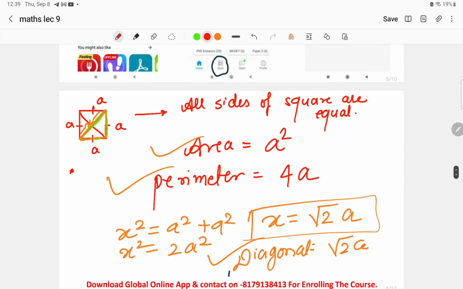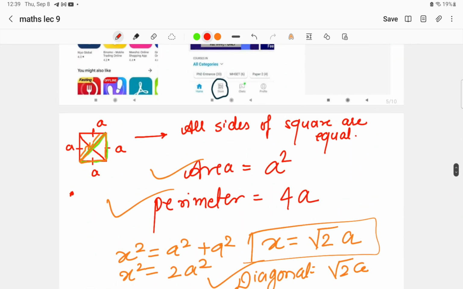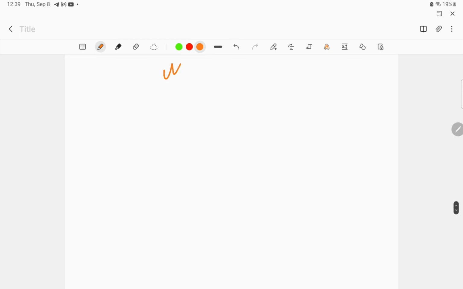We were discussing the different structures. Now we have discussed the mensuration structures. What were we discussing about mensuration? In mensuration we were discussing the 2D and 3D structures, and in 2D we have discussed the